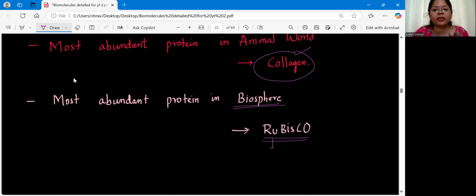What is rubisco here? Rubisco is helpful in carbon fixation. That means photosynthesis. Okay, so rubisco is involved in photosynthesis, which is present in plants. So plant protein is the most abundant protein in biosphere, but specifically if they ask you what is the abundant animal protein, then you have to go with the collagen. So here, please don't get confused. All right, these points we have already read before also. The most abundant carbohydrate, cellulose, most abundant protein, rubisco, most abundant protein in animal world will be collagen. Clear? So this is the introduction part of protein.